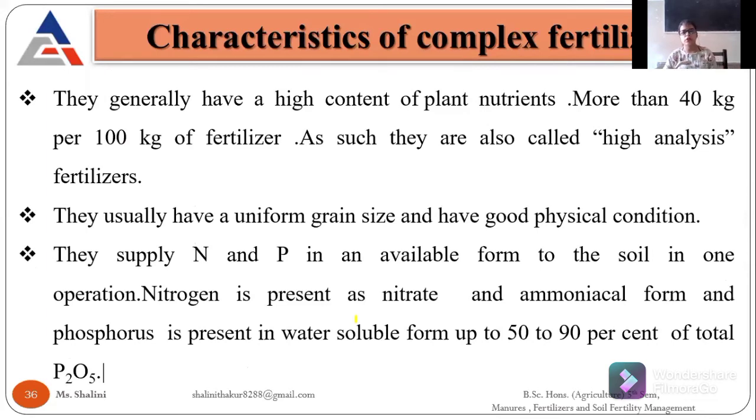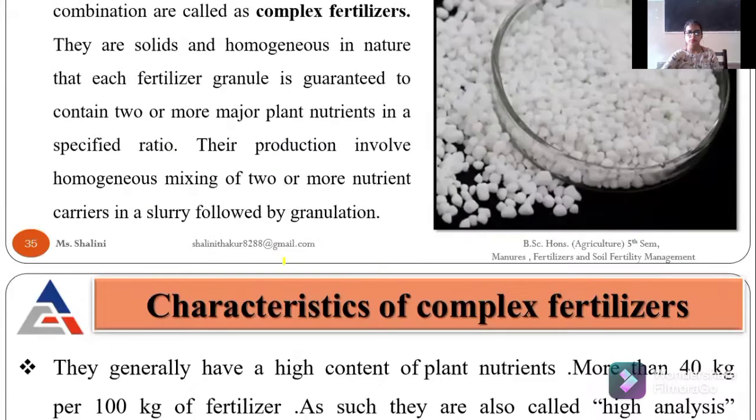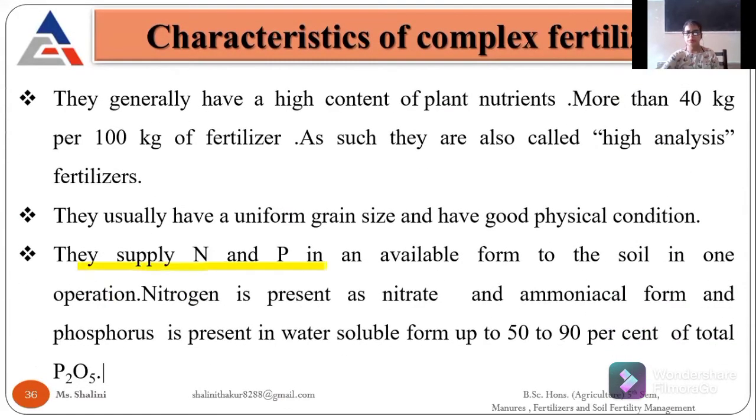Complex fertilizers have a higher content of plant nutrients, and they are also known as high analysis fertilizers because they can contain more than 25% of all the major plant nutrients. They are in a very good physical condition, and they supply N and P in an available form to the soil in one operation. We are just combining them industrially, and we can apply them easily to our crop field.